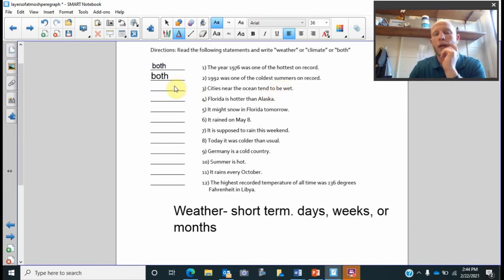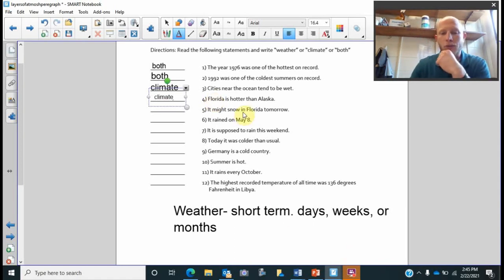Cities near the ocean tend to be wet. If we're being general, we're not necessarily looking at one day or the week. Is it going to be wet for the week? No, it's talking about the city. That climate is generally wet. Florida is hotter than Alaska. If you were to take a guess, which one's hotter today, Florida or Alaska, you would know that Florida is going to be hotter, just because Alaska is much farther away from the equator. Ever since you've grown up, you've known that Florida is in fact hotter than Alaska. So we know that's also climate.